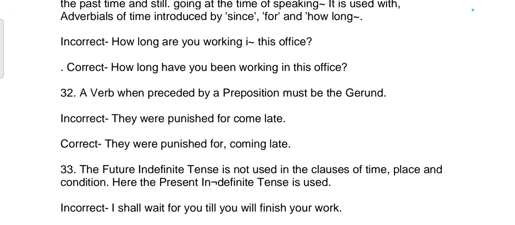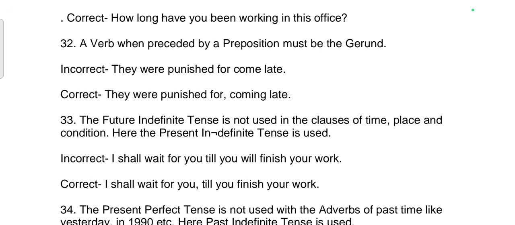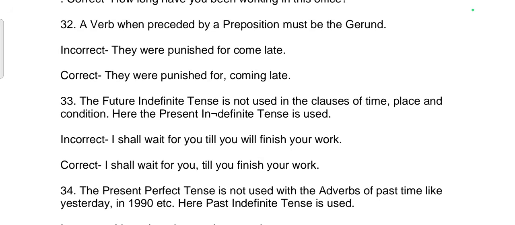32nd rule. A verb when preceded by a preposition must be a gerund. Incorrect: They were punished for come late. Correct: They were punished for coming late.